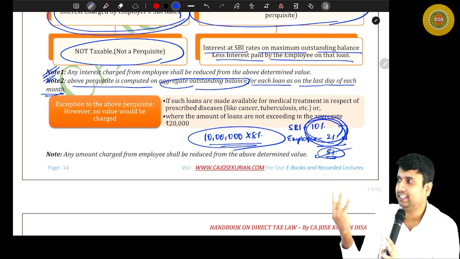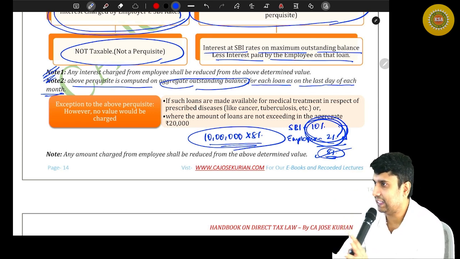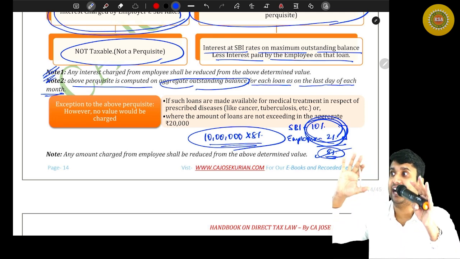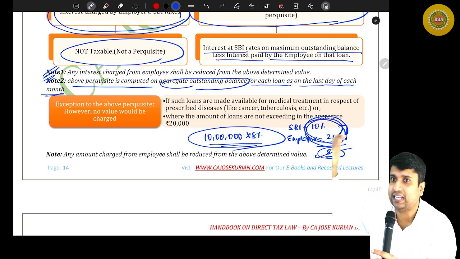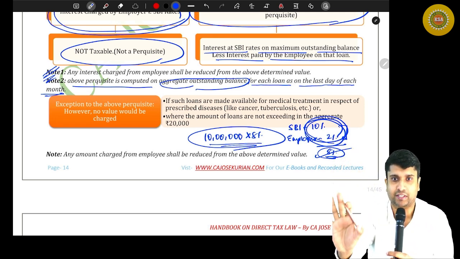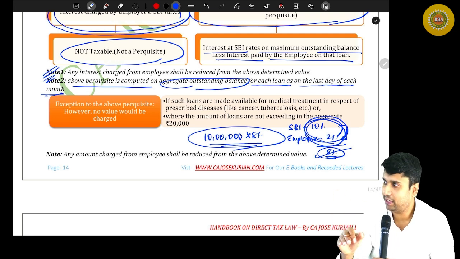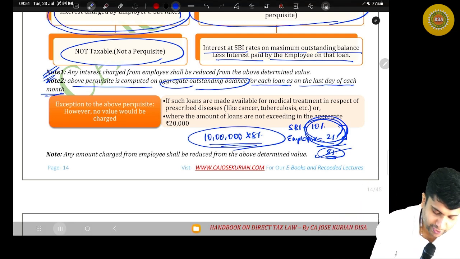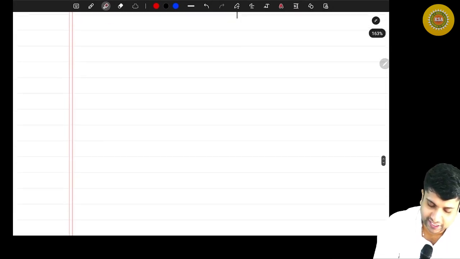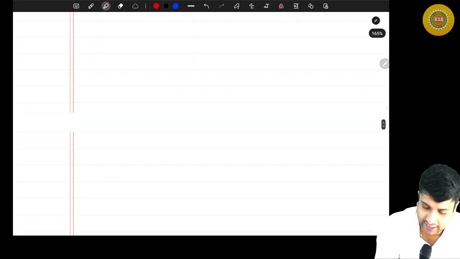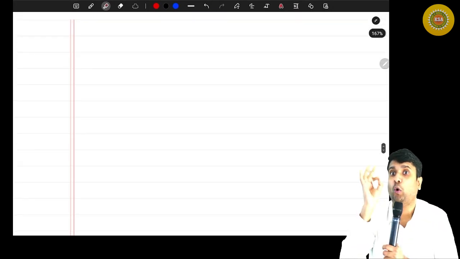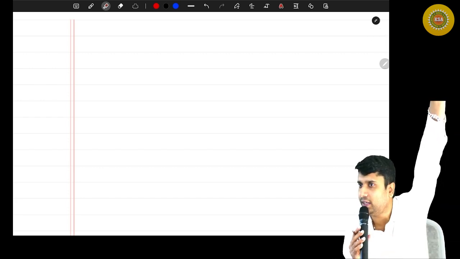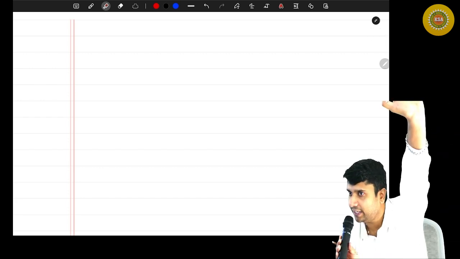Let me create a circumstance and let's analyze how you compute it practically, and for the examination. You have to compute it in this manner, which I am about to show in this example. I have no plans to repeat that example because it is going to be very lengthy, so I want all of you to be super attentive right now. Are you all here?